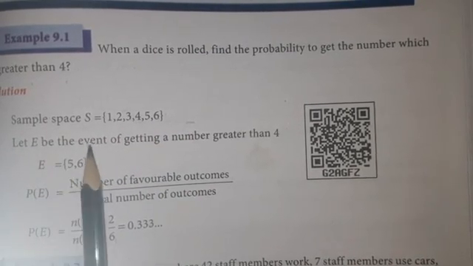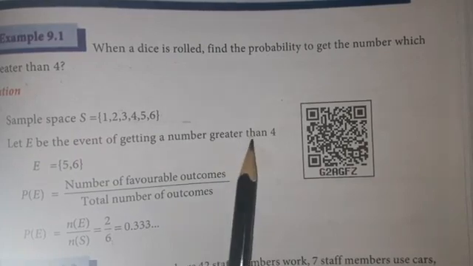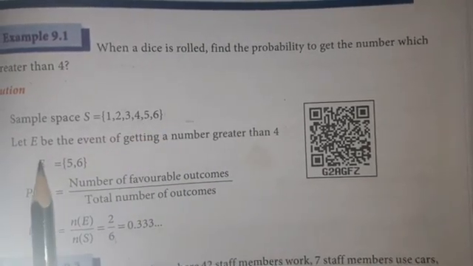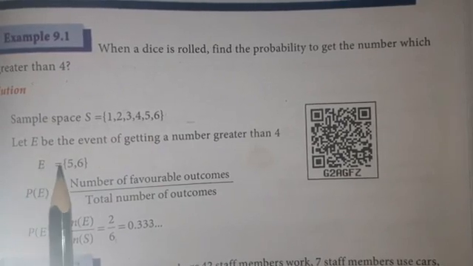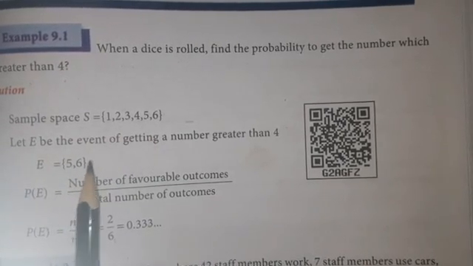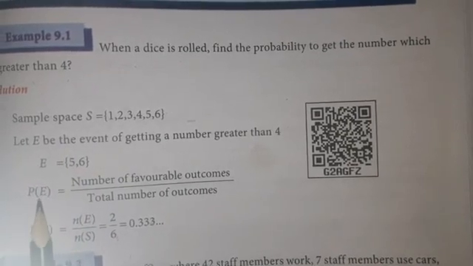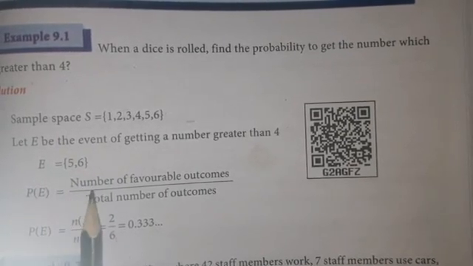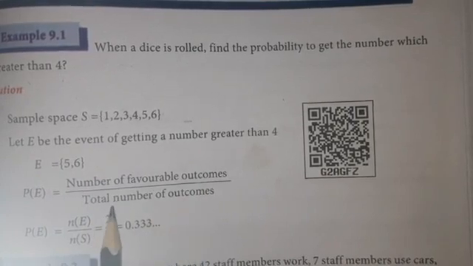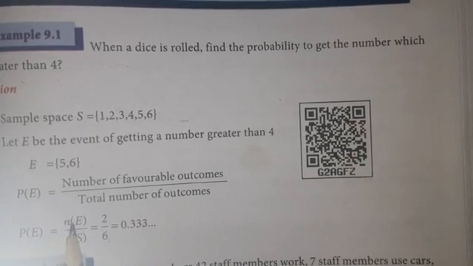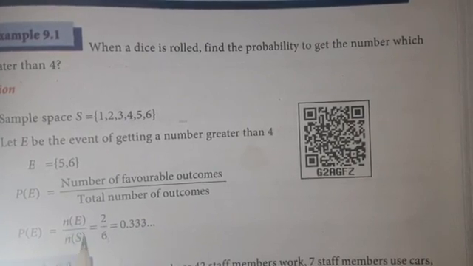Then let E be the event of getting a number greater than 4. From this, greater than 4 is 5, 6. So that can be the event. Capital E is equal to {5, 6}. This is the event. P(E), this is the probability of the event, is equal to number of favorable outcomes divided by total number of outcomes. So P(E) is equal to n(E) divided by n(S).